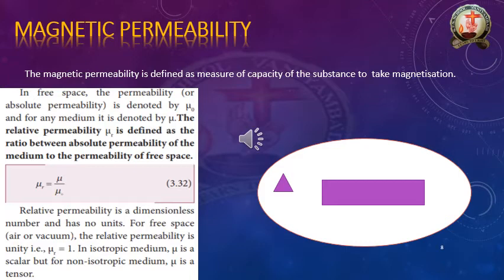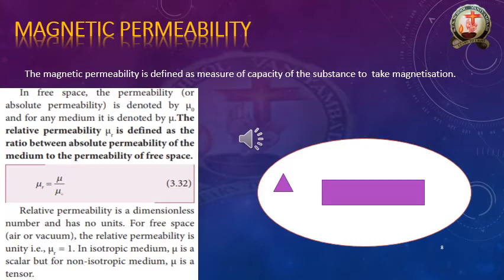It will be converted like 70%, otherwise 80% or 90%. That is the capacity: how much of the magnetic power of the magnetic field the substance will take. Suppose it is taking 80%, so the capacity of the sample is how much? 80%.